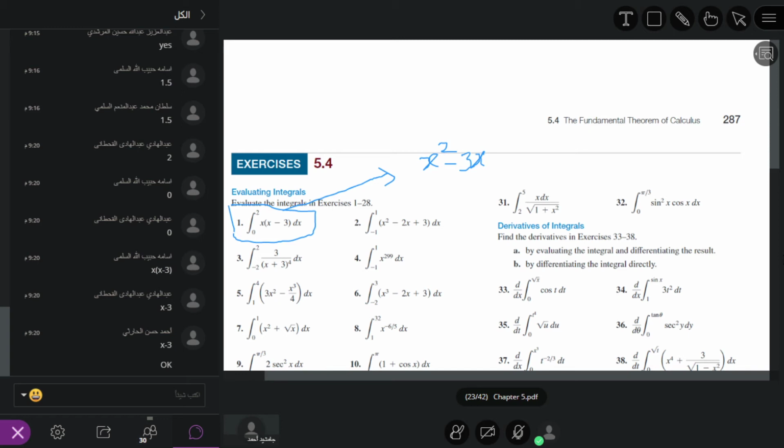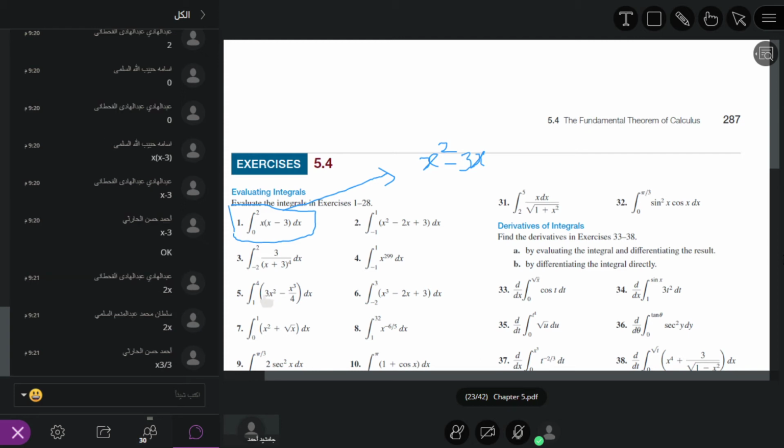What is the antiderivative of x square? No, not derivative. I am asking about the antiderivative. We increase 1 in the power and divide by the new power. x power 3 divided by 3. Yes, correct, Ahmad Alasi. Now the antiderivative of 3x. What is the antiderivative of x? x square divided by 2.